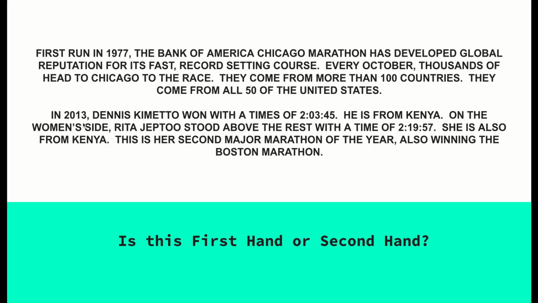In 2013, Dennis Kimetto won with a time of 2 hours, 3 minutes, and 45 seconds. He is from Kenya. On the women's side, Rita Jeptoo stood above the rest with a time of 2 hours, 19 minutes, and 57 seconds. She is also from Kenya. This is her second major marathon of the year, also winning the Boston Marathon.